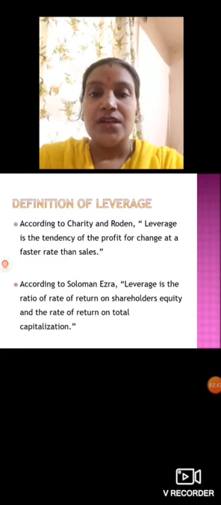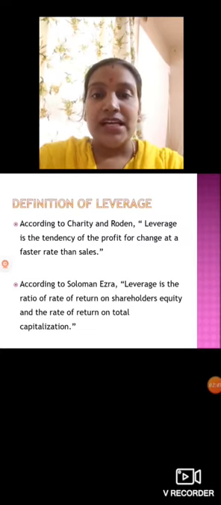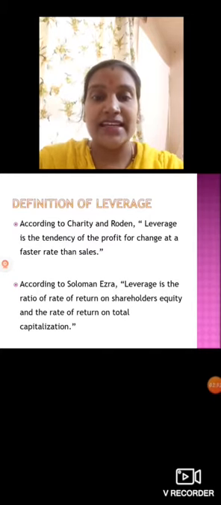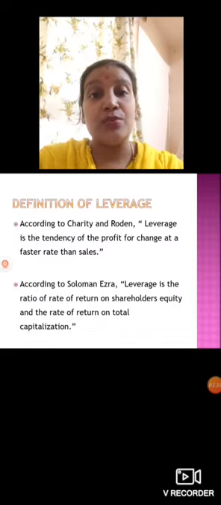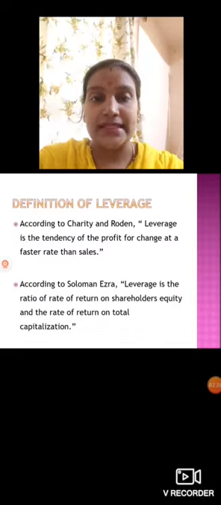So let's see the definition of it according to Charity and Rodin. Leverage is a tendency of the profit to change at a faster rate than sales. It is a tendency of the profit, which will help us to earn more profit, faster than the normal sales. Then according to Solomon Ezra,